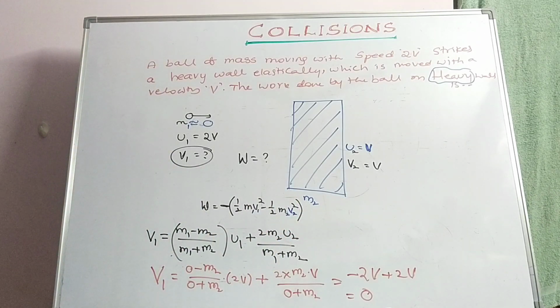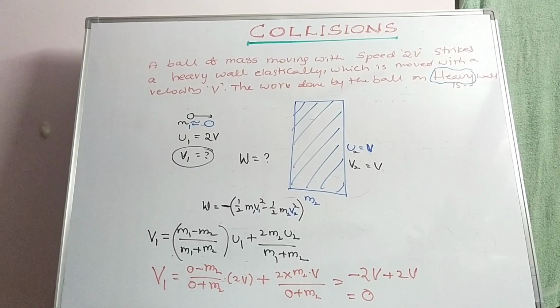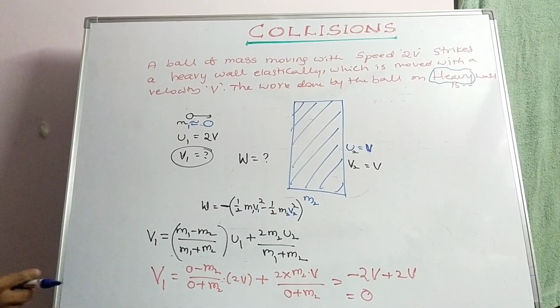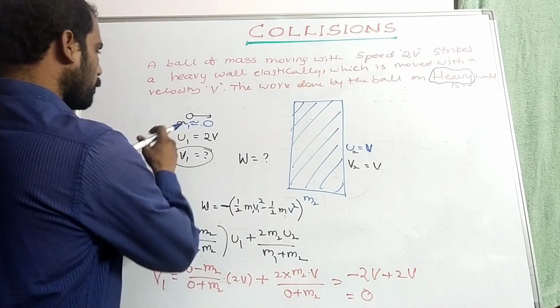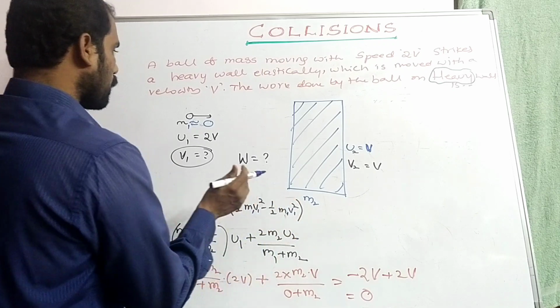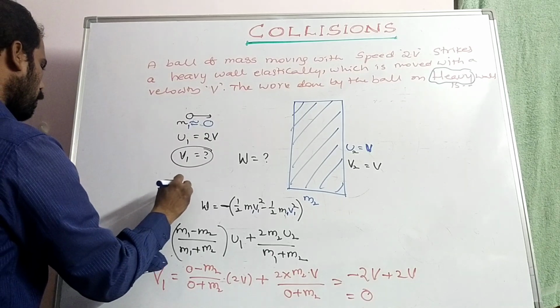Half m1 v1 square is for the final velocity of the body, and next half m2 v2 square for the wall. Here m1 is negligible, so of course negligible mass is taken, considering the work done by the ball only. We have to find the work done by the ball.